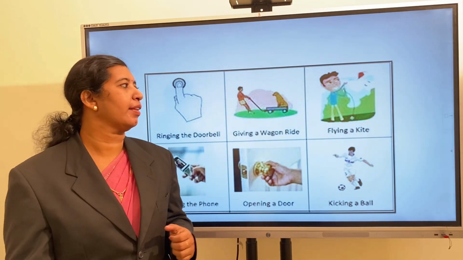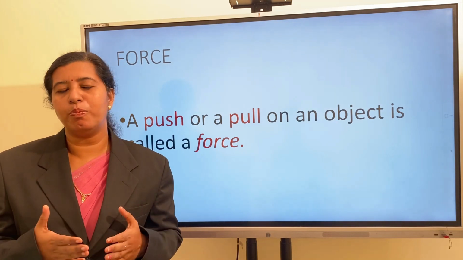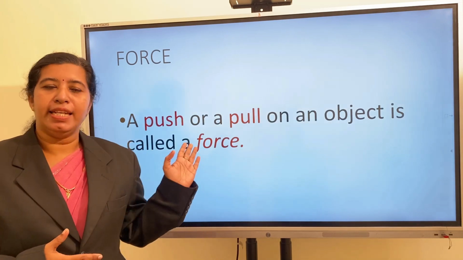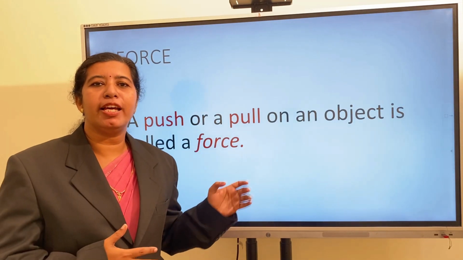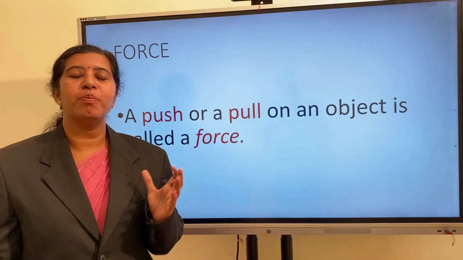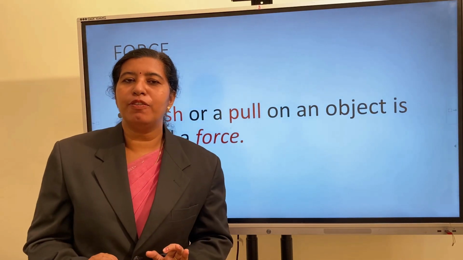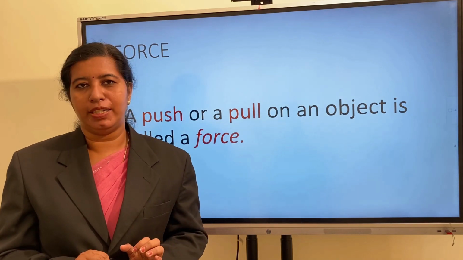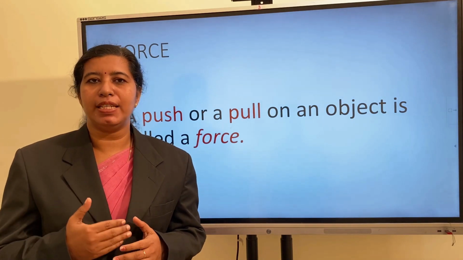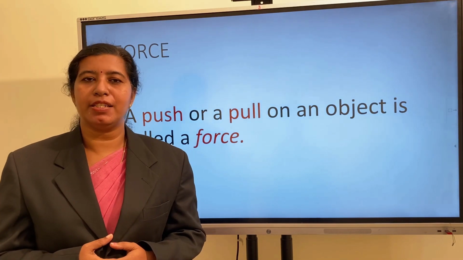Shall we? Earlier from these examples, we have seen that either a push or pull or both are involved in every action. So, in science, a push or pull on an object is called a force. The SI unit of force is Newton and it is a vector quantity. Since it is described by both its direction and magnitude, force is a vector quantity. SI unit is Newton and force is a vector quantity.